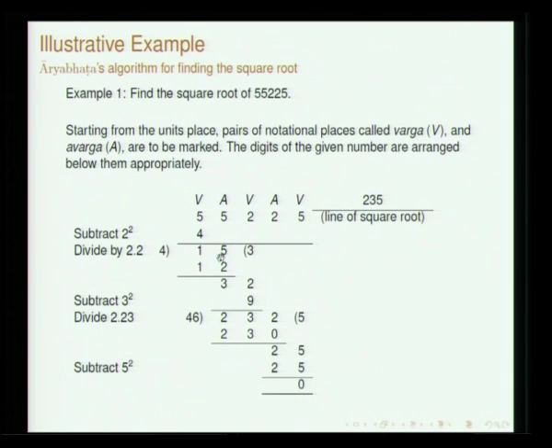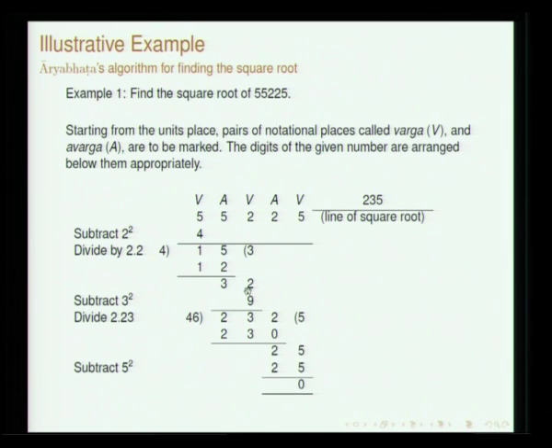The operation that was stated is Digunena vargamulena bhajet. You have to divide by twice the vargamoola. 2 times 2, at this stage what you have is only 2. So, 2 times 2 is 4. You have to divide by that. What you get is 3. So, 12, and the remainder is 3. Now, the next digit has to be brought down. 32 is the number that is available.